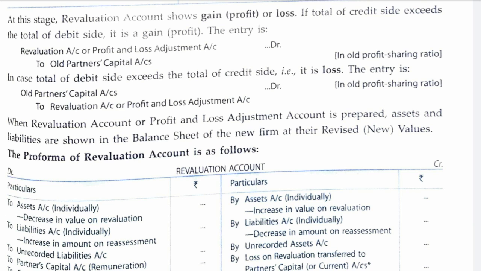Remember, in case of revaluation account, in case of admission also, the new partner's capital account will not be touched. It will not be debited or credited. Only the old partners' capital accounts will be credited in case of profit, in the old profit sharing ratio. And in case of loss, what will happen? There is a loss, so the partners' capital accounts will be debited. So the old partners' capital accounts will be debited, and the revaluation account will be credited, and it will be done in the old profit sharing ratio.